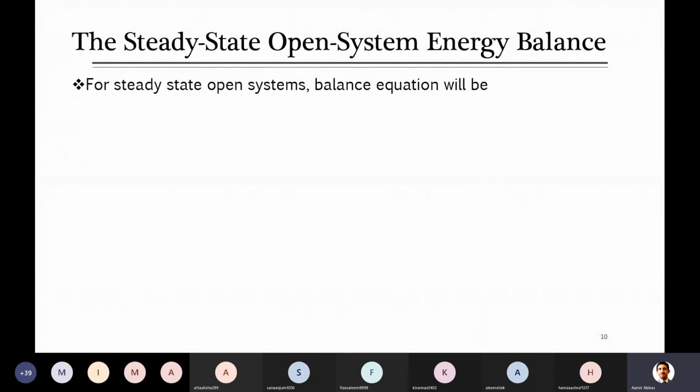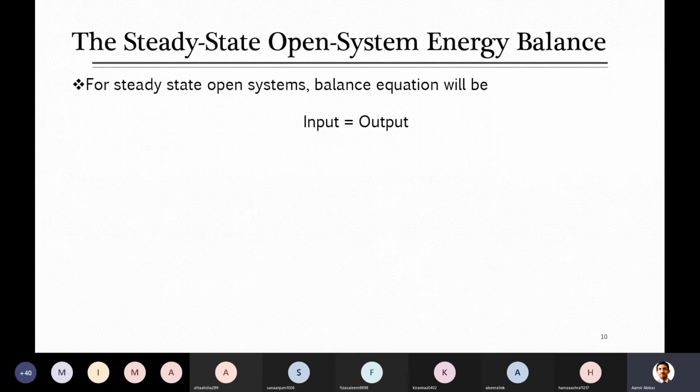Input minus output is equal to zero. Generation and consumption are already omitted because this is not a reactive system, and accumulation becomes zero because we are discussing steady state. Although it is an open system, where material can flow in and leave, with respect to energy it is like a steady state system. So your leftover equation is simply input minus output equal to zero, or input is equal to output. So okay, this is an open system.